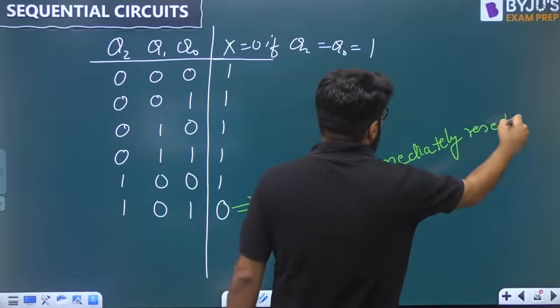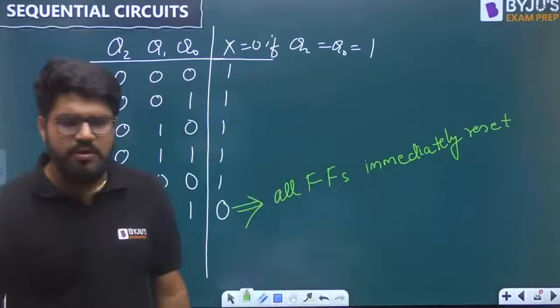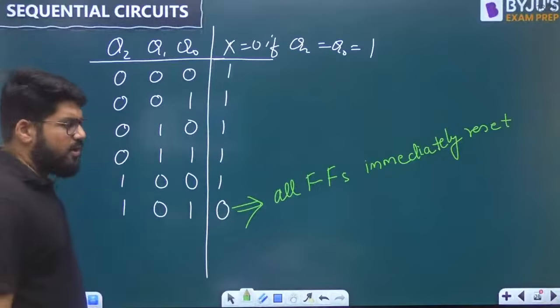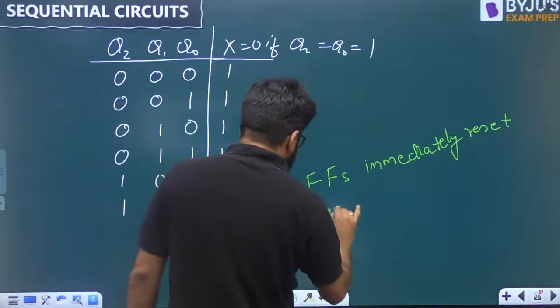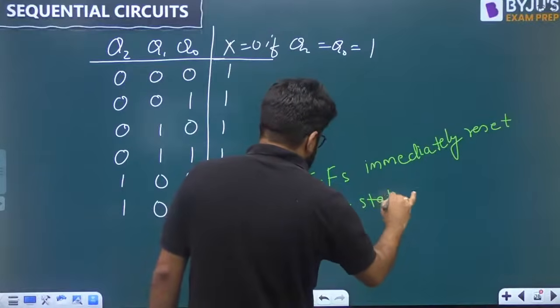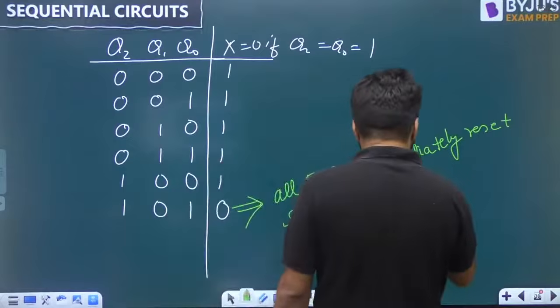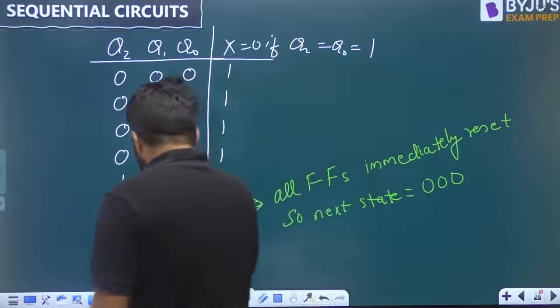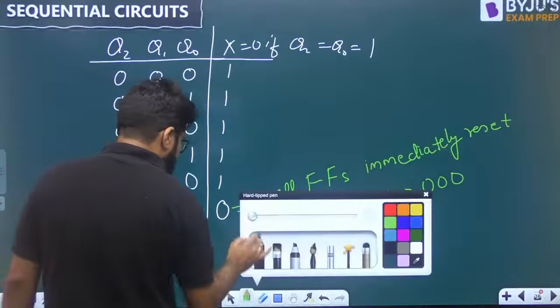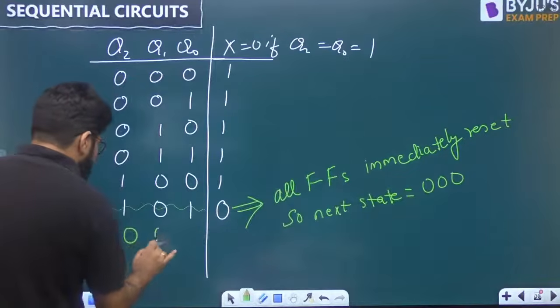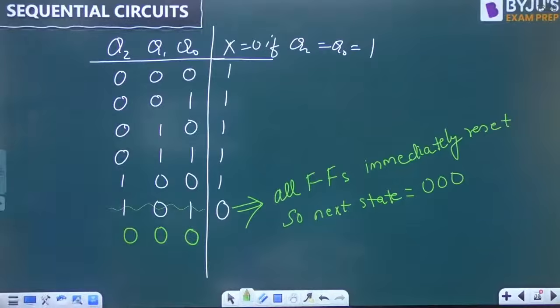All flip-flops immediately reset without waiting for the next clock. Okay, so what is the next state? The next state is immediately 0, 0, 0. So this state will no longer exist, and it will be transitioned to the next state of 0, 0, 0.